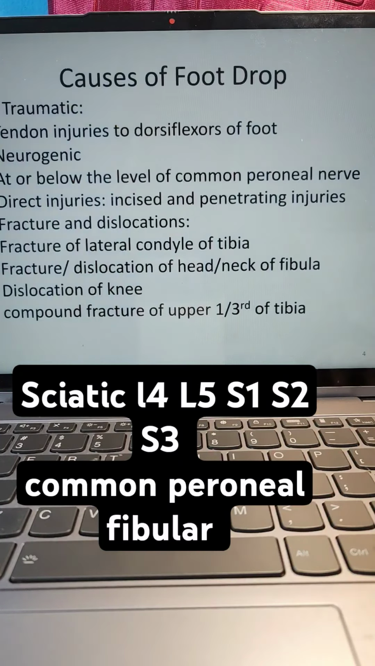Common foot drop causes: traumatic tendon injury to dorsiflexors of the foot; neurogenic, at or below the level of the common peroneal nerve; direct injury, incised and penetrating injury; fracture and dislocation, fracture of lateral condyle of tibia, fracture or dislocation of head or neck of fibula, dislocation of knee, compound fracture of upper one third of tibia.